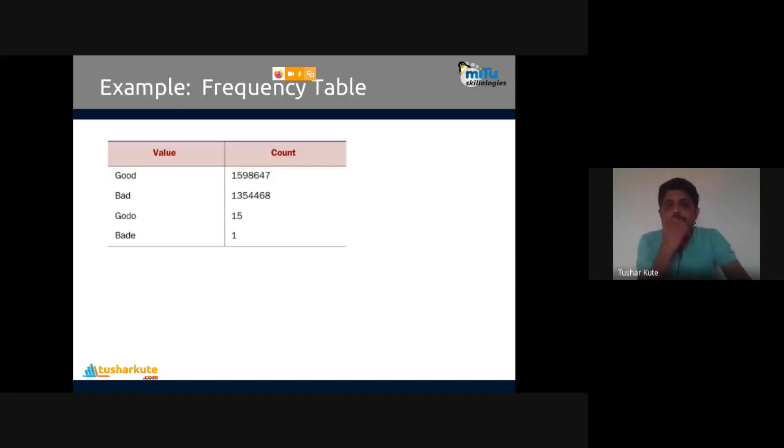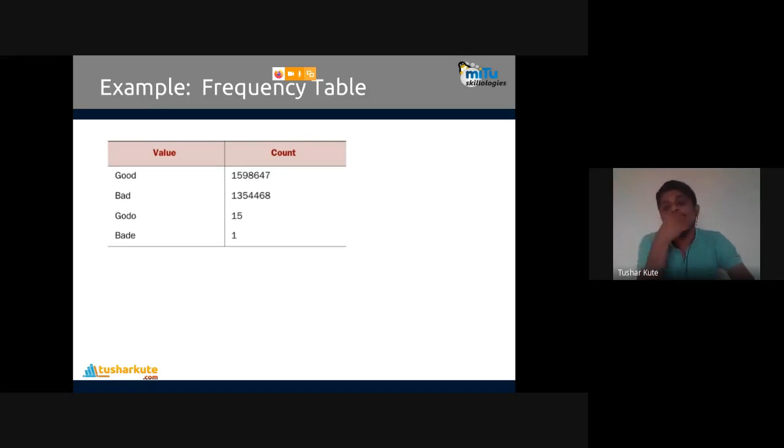Check it out. This is a simple frequency table I have shown. Number of good, number of bad, and you can check that one more value is mentioned there. "Godo": I have given only two labels to the person, one good label and another bad label. But when I summarize that, I find that there is a label "Godo" also. It's a spelling mistake they have made, and 15 entries have "Godo".